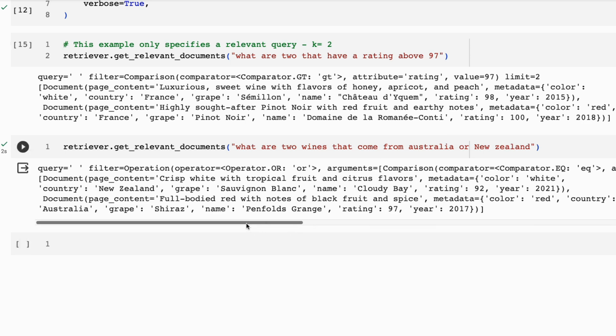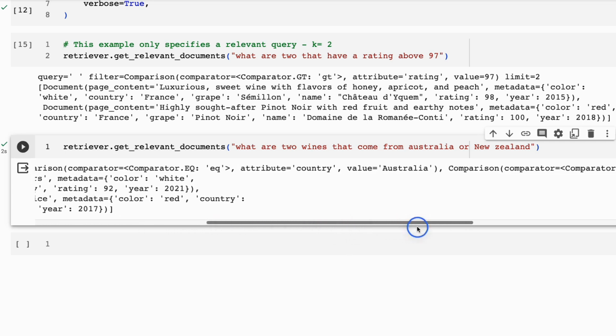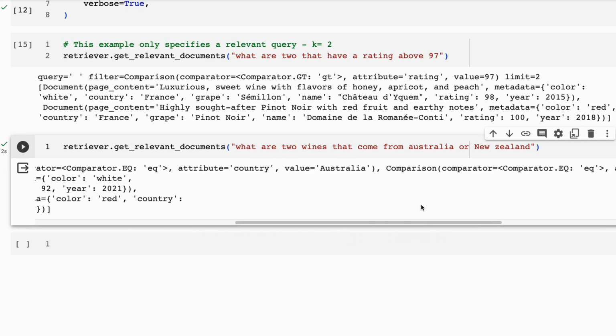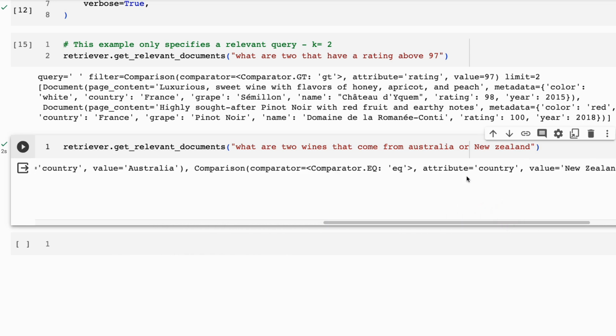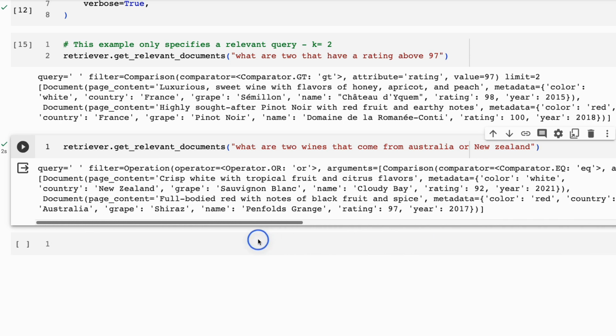So in this case, it's returned back two wines, which is what we asked for. We can see that we've got the country equals Australia or country equals New Zealand there, limit equals 2. And then finally, sure enough, we get back our Cloudy Bay wine with a rating of 92 from New Zealand. And we also get back a Penfolds Grange from Australia here.